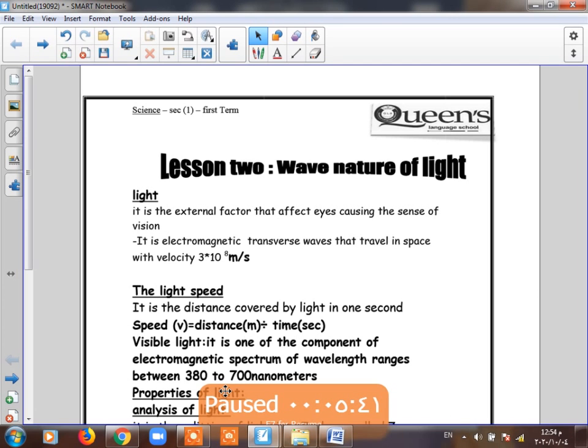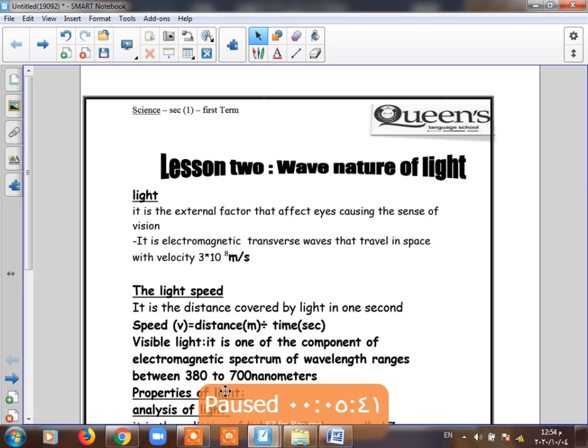We see light is a form of energy like the other forms of energy: electric energy, sound energy, magnetic energy, and so on. But what is the difference between light and other forms of energy? Light, we can see it, so its external factor affects the eyes, causing the sense of vision. And what is the nature of light?